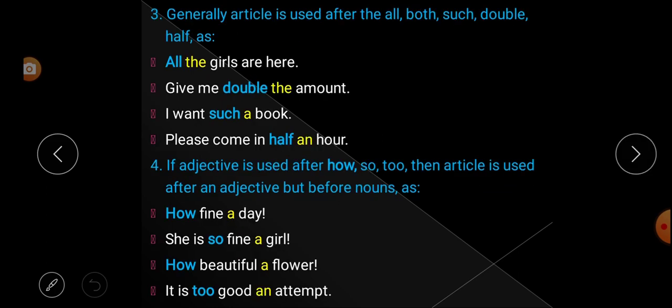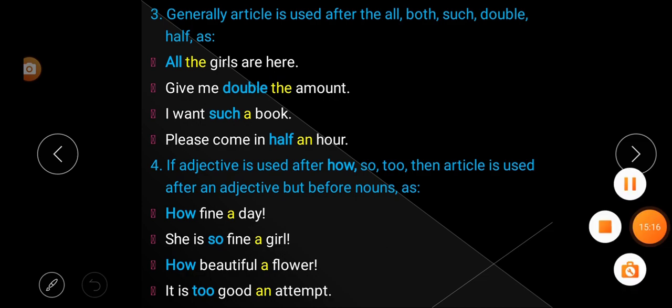Rule number 3, generally article is used after all, both, such, double, half. Rule number 4 is that if an adjective is used after words like how, so, too, then we have to use the article after the adjective, but it should be before the noun. So up to this, all of you clear, I hope.